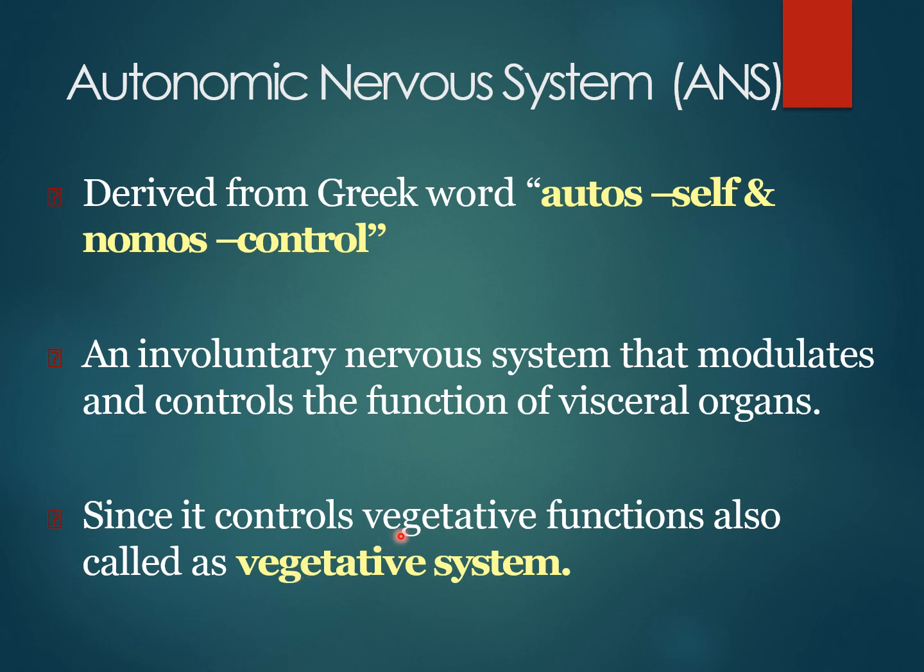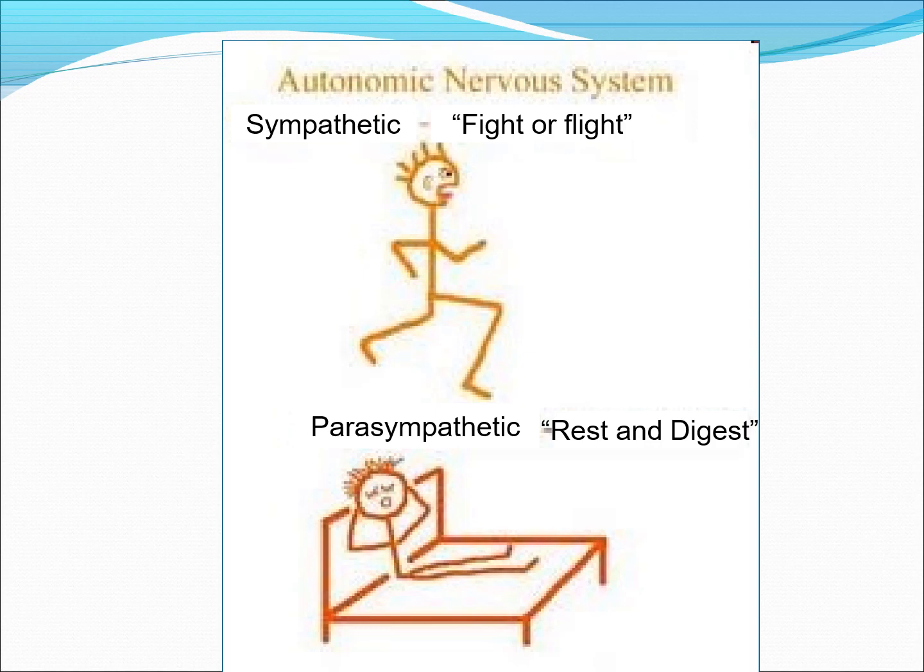Vegetative means the important life processes or vital functions. In short, the sympathetic nervous system helps in the fight or flight response, and the parasympathetic nervous system is labeled as the rest and digest system or peacemaker system.